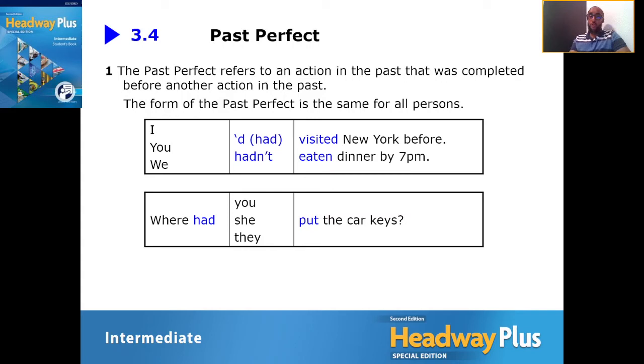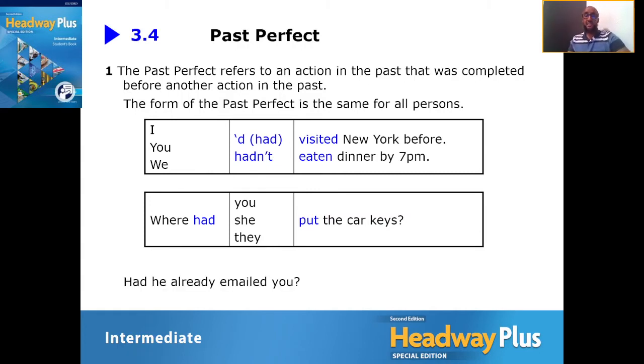So what do we have to do to make a question? We just simply have to swap the subject and the helping verb. So the question now should say, where had you put the car keys? Where had she put the car keys? And where had they put the car keys? Have you noticed, by the way, it doesn't matter if you use you, she, or they, it's all the same, right?